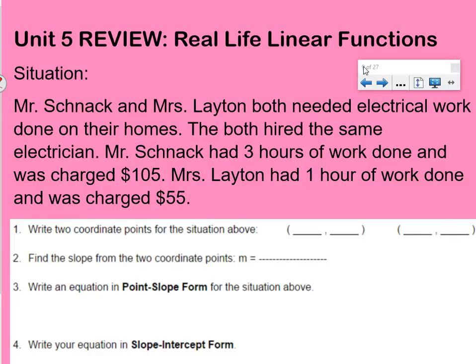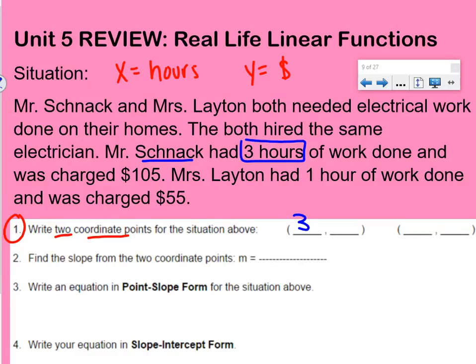First thing we need to do is write 2 coordinate points. So we're going to say X is hours and Y is money. Y is usually always money. So for Mr. Schnack, he had 3 hours, so that would be his X, and was charged $105, so that would be his Y. Then for Miss Layton, she had 1 hour of work done, so that would be her X, and she was charged $55, so that would be her Y.